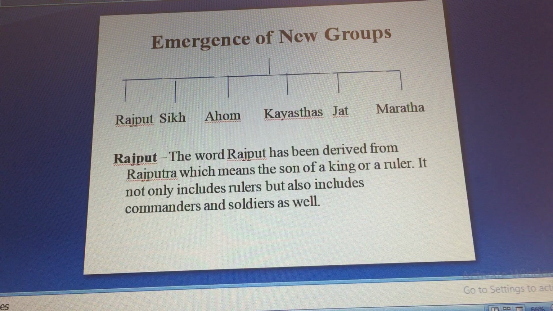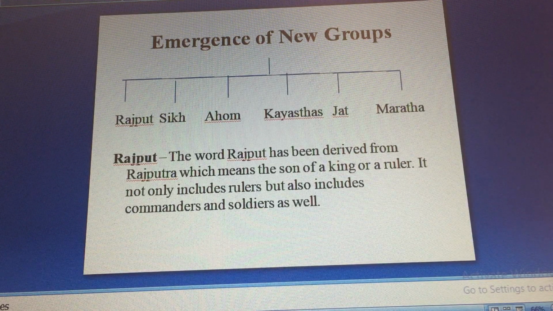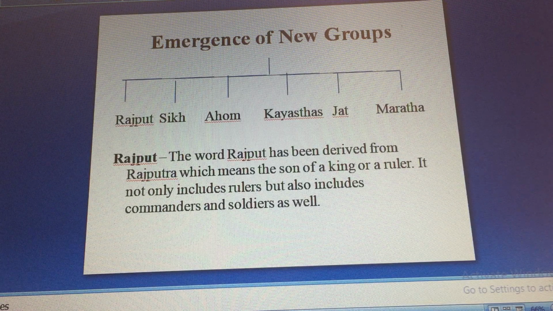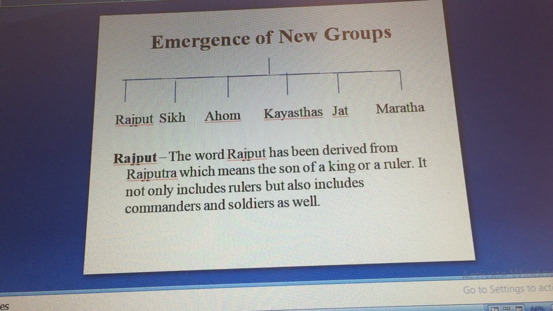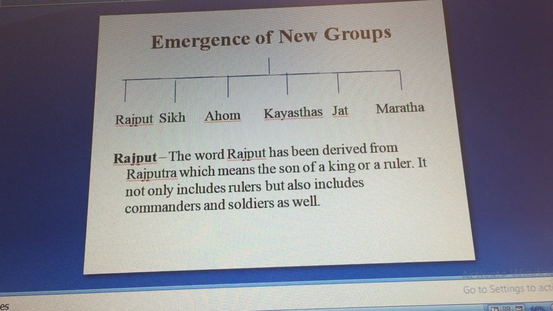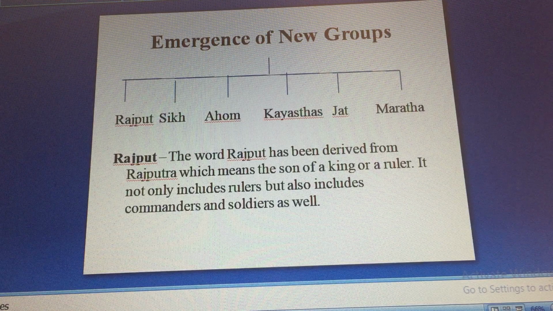Earlier, we had a Varna system and we had four Varnas. One was Brahmin, Kshatriya, Vaishya, and Shudras. But in medieval period, we see that a lot of new groups came into existence. One of them was Rajput, Sikh, Ahom, Kayastha, Jat, Maratha. All these were the new groups of people which came into existence in medieval period.